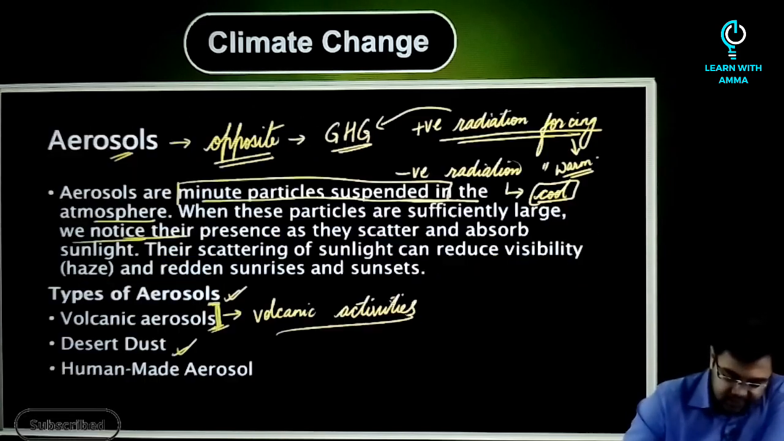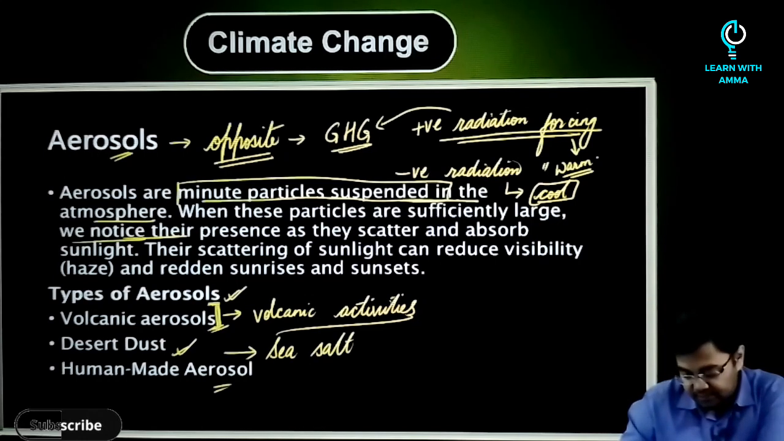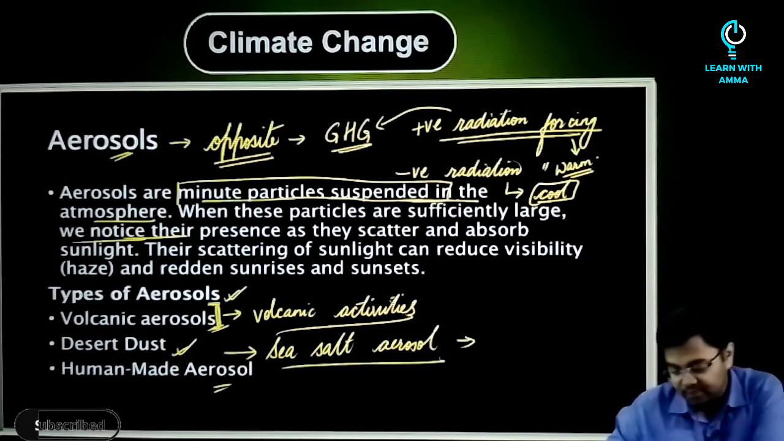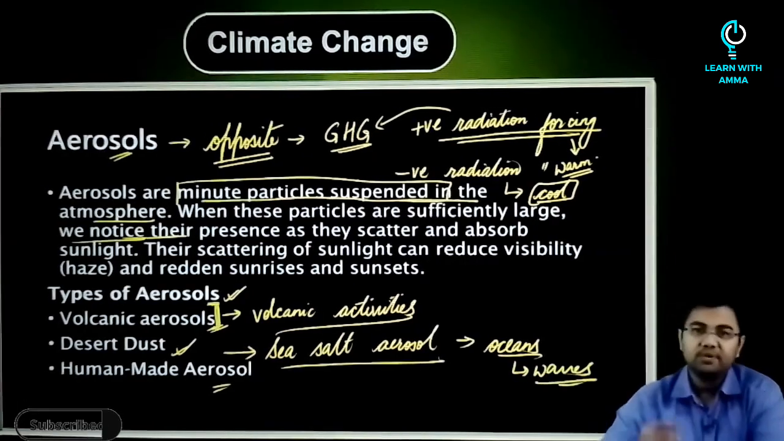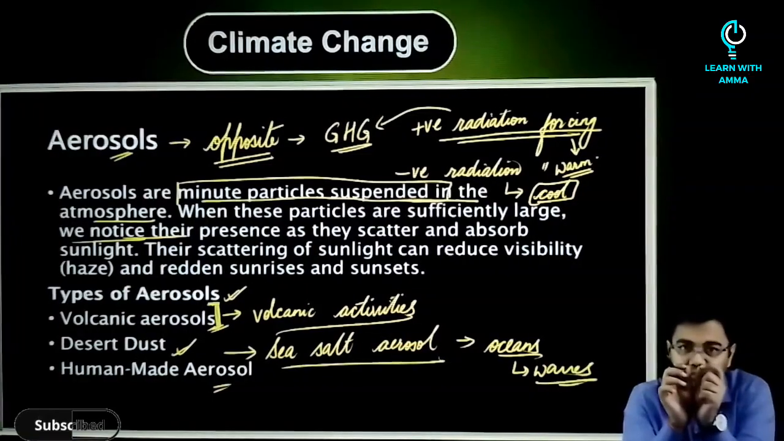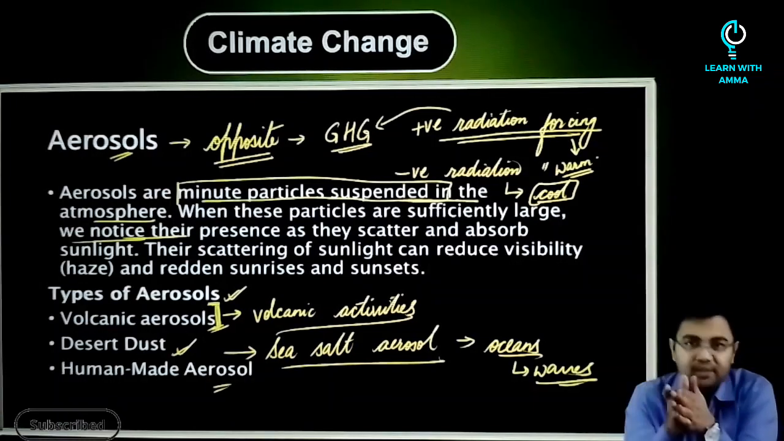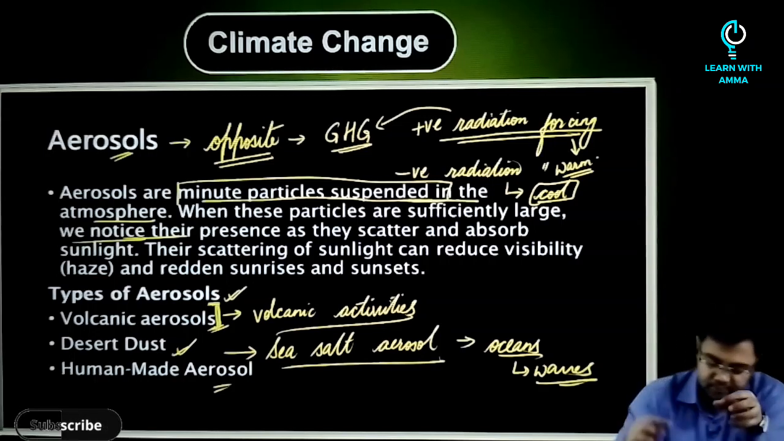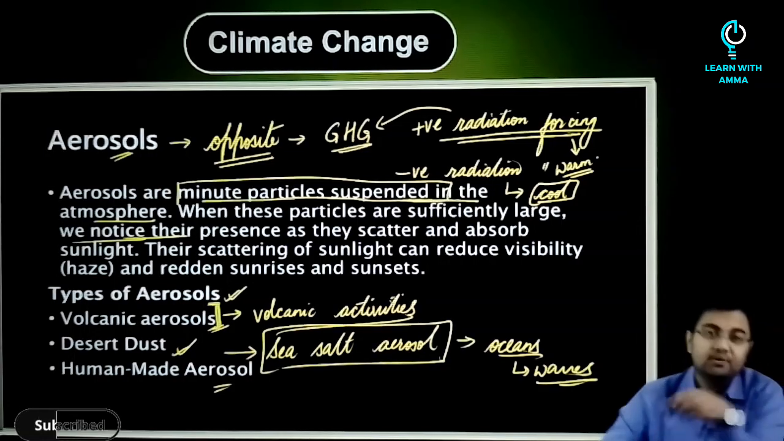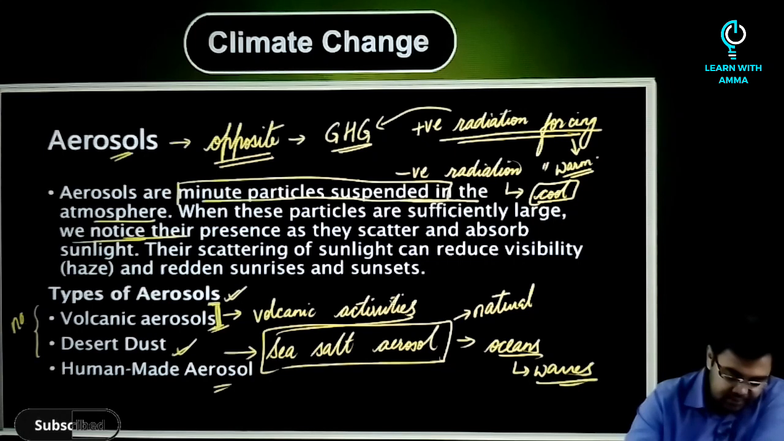Another kind of aerosol, before we discuss the human-made aerosols, can be sea salt aerosol. This basically will be formed from the oceans, or mainly the waves. From the waves, very tiny particles of water vapor as well as water containing salt would get suspended in the air, and once it gets suspended in the air, this will form the kind of aerosol that we call sea salt aerosol. So this becomes the third kind of natural aerosol. So these are natural, right?